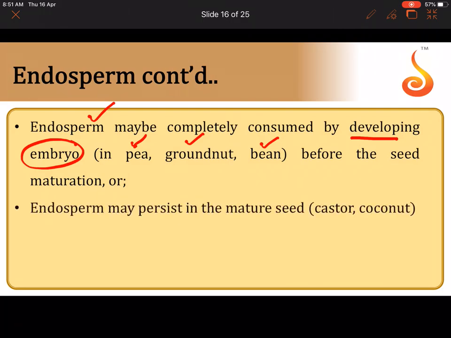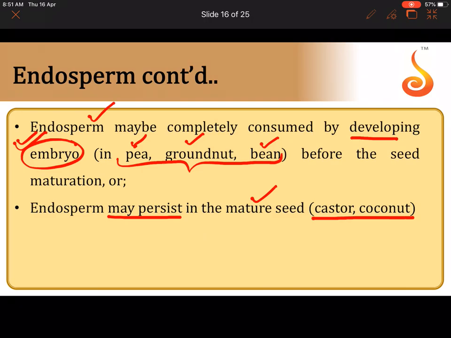Or there is a case where endosperm may persist even after the seed matures. Even once the seed matures, some amount of endosperm is still there. That means the embryo did not use up all the endosperm. This is seen in castor and coconut. So remember the examples. In some seeds, the endosperm is emptied. Who empties it? The embryo is very hungry, so it ate up all the endosperm. By the time the seed becomes mature, it has eaten up all the endosperm, like in the case of pea, groundnut and bean.